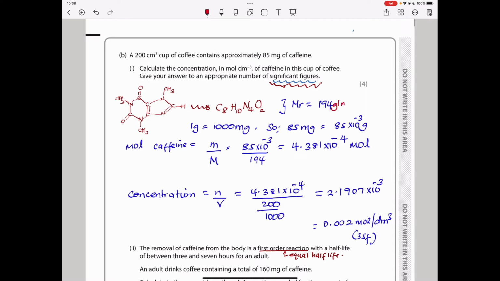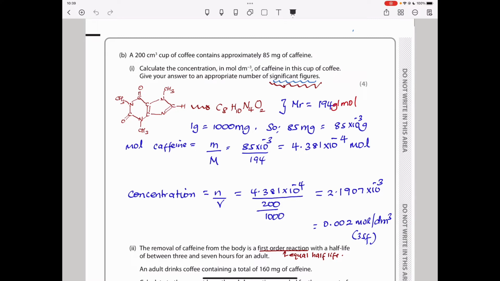So after finding that, I now know the molar mass, and I need to find the mass. Since I was given 85 milligrams of caffeine, this mass is in milligrams, so I have to convert milligrams to grams. I know that 1 gram is equal to 1,000 milligrams. Therefore, 85 milligrams equals 85 divided by 1,000, which is 85 times 10 power negative 3 grams. So this is the mass in grams. Knowing the molar mass and the mass in grams, I can find the number of moles of caffeine. Moles of caffeine is the mass in grams divided by the molar mass, which is 4.381 times 10 power negative 4 moles.